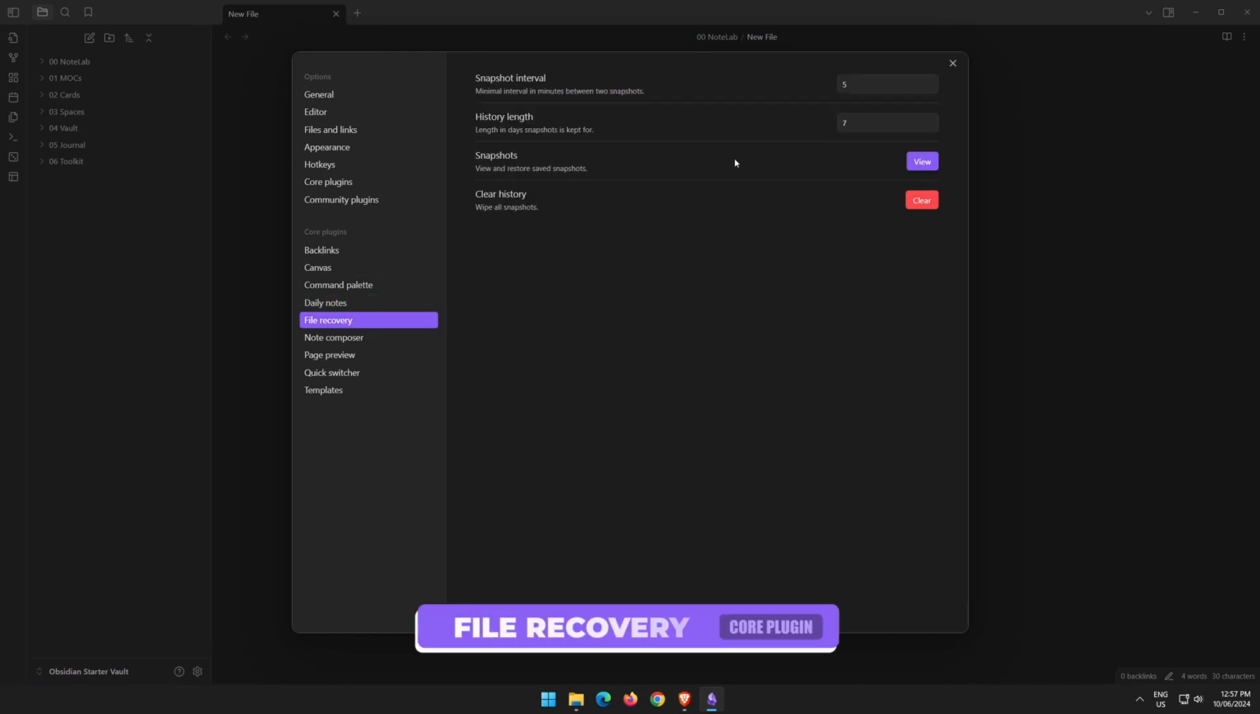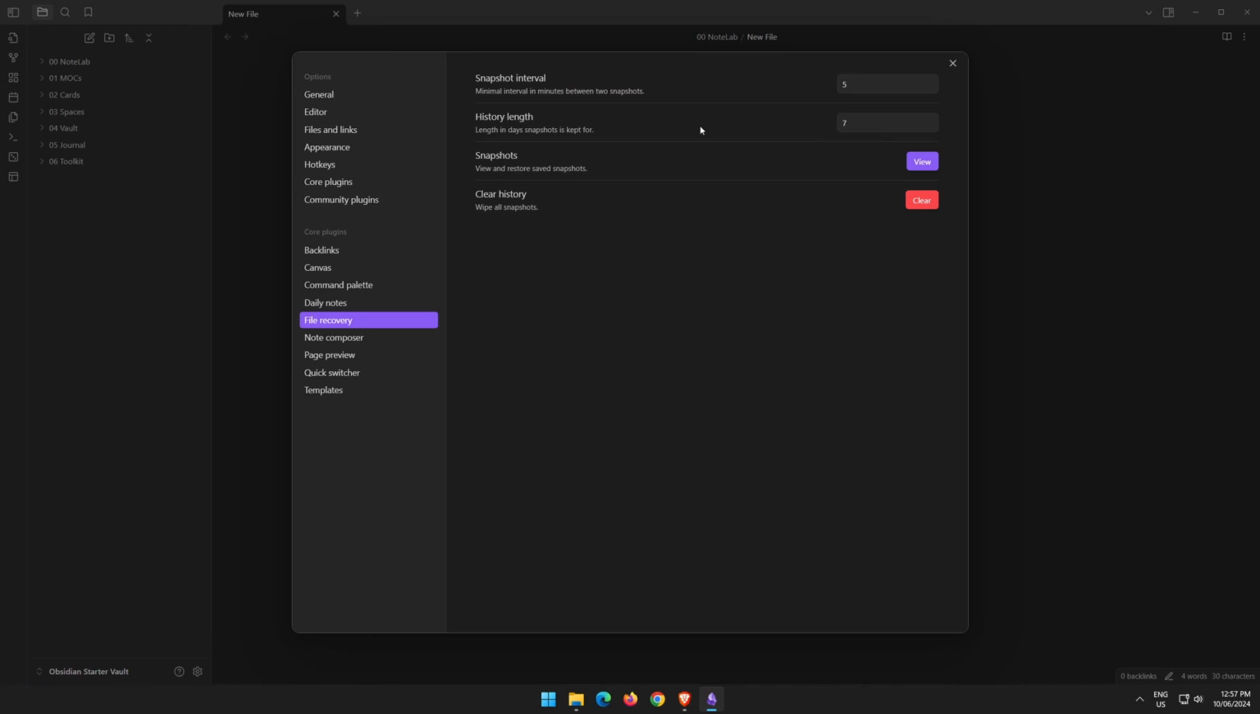Then you've got the File Recovery core plugin, and this is where it stores your snapshots and backups of any notes that you're working on. By default, there is a 5 minute snapshot interval. You've got your history length, which is in days for these to be kept for, and you can clear this to save space as well. I don't tend to use this very often, but it's a nice feature to have if you do need to recover a file.